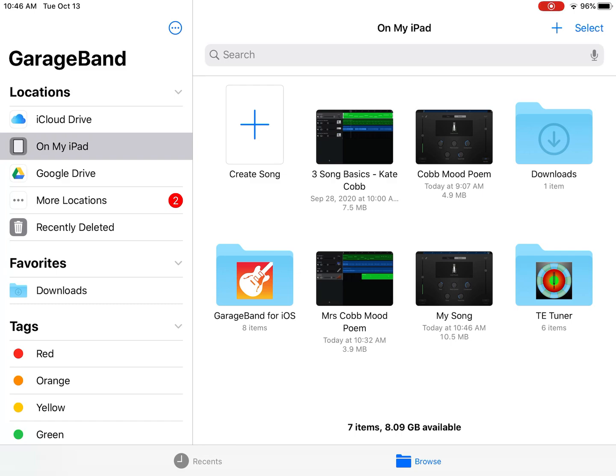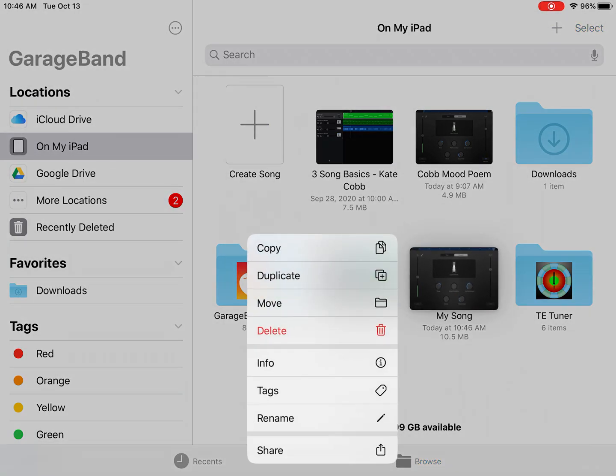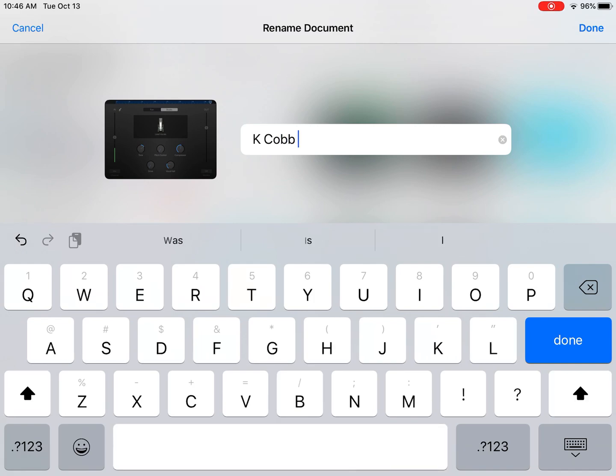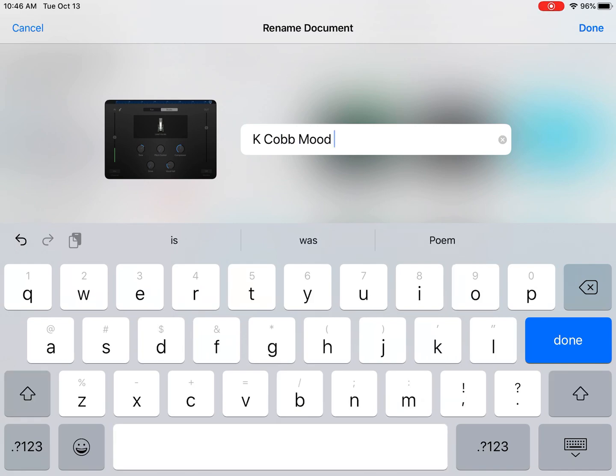So it should have the most recent date and time. This one says 10:46 a.m. today, so I know that's my most recent. Press and hold it and rename it. This one will say Kate Cobb Mood Poem.